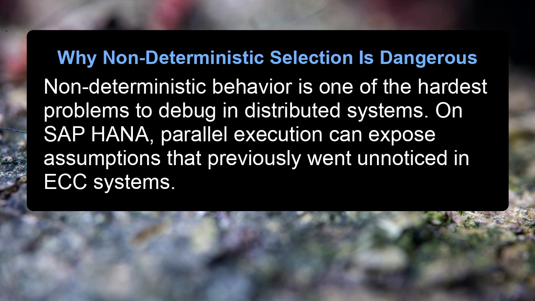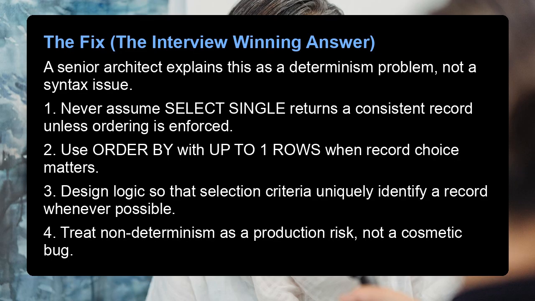On SAP HANA, parallel execution can expose assumptions that previously went unnoticed in ECC systems. The fix, the interview-winning answer. A senior architect explains this as a determinism problem, not a syntax issue.